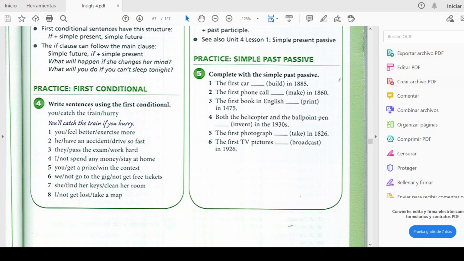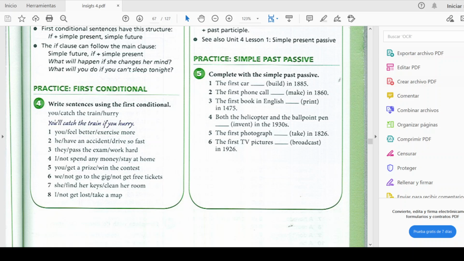Follow the example that you have there. It says, you catch the train, hurry. Okay, so we're going to write it in this way. Remember that you have to write sentences, okay? Positive or negative sentences, depends. Okay, in this case, it's going to be in this way. You will catch the train if you hurry.